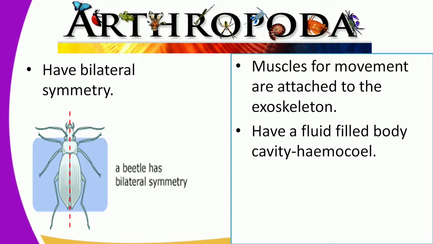They also have muscles for movement which are attached to the exoskeleton. We've talked about the exoskeleton, which is made of a substance we call chitin. Another characteristic is that they have a fluid-filled cavity which is called the hemocoel.